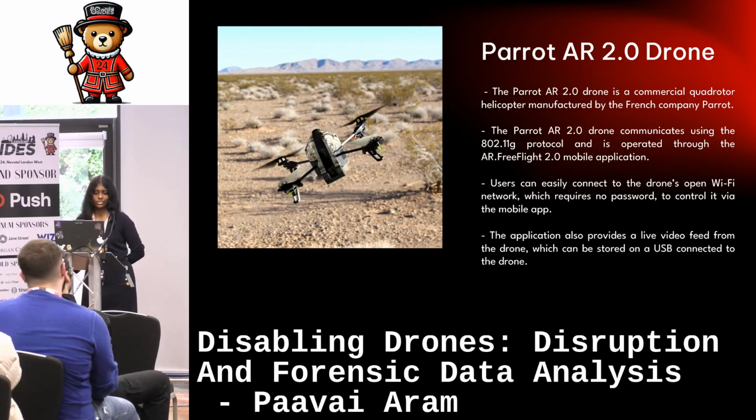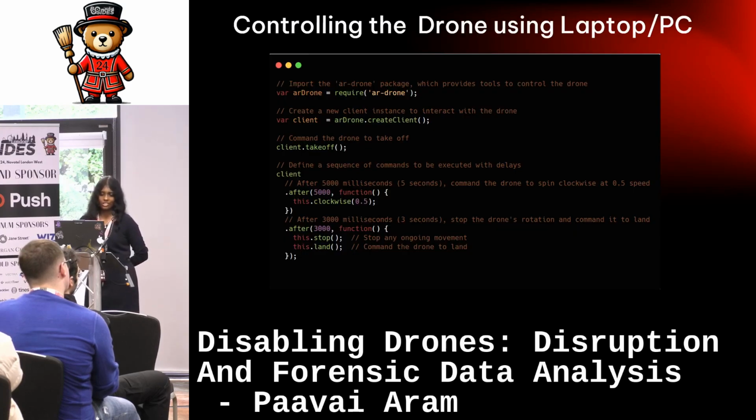To do this you could use a mobile phone with an application called AR FreeFlight 2.0, or you can also use a laptop to connect to the drone. In this case, you will be using a Node.js script or a Python script to control the drone. When I used a laptop to control the drone, this is the Node.js script I used to control the drone.